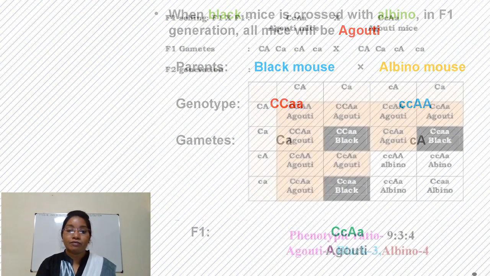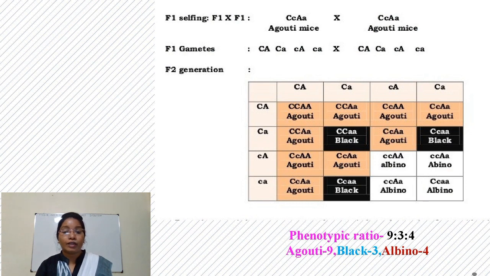So when this F1 generation undergoes selfing, we get 16 types of offspring. In that, most of the offspring are with capital C and A, so it will produce agouti. Three offspring are capital C and small a, so these are black in nature. The other four types of offspring have small c and capital A, and also small c, small a, so these four types of offspring will produce albino.